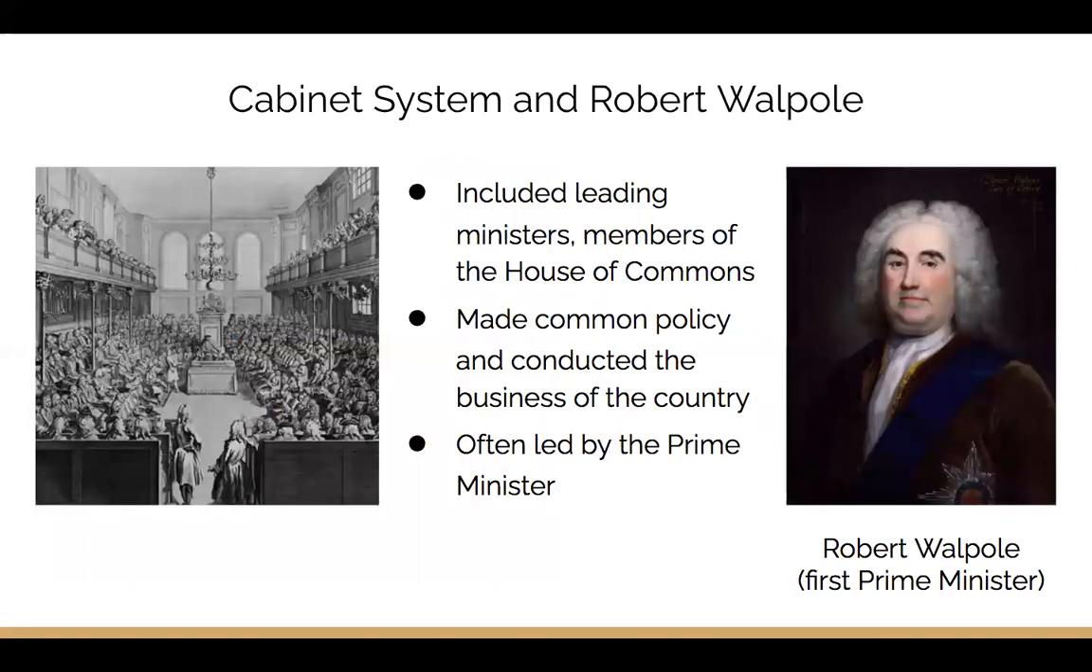Lastly, the cabinet system was established after William III took control. The system was where leading ministers, who were members of the House of Commons and had support of the majority of its members, created common policies and conducted business of the state. The cabinet was led by the Prime Minister, who was also the member of the majority. The first labeled Prime Minister was Robert Walpole.